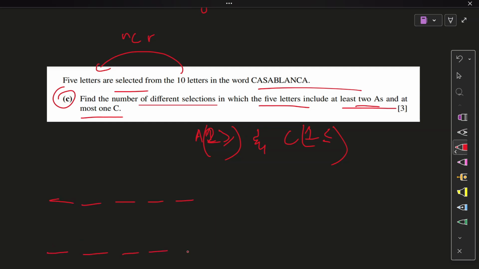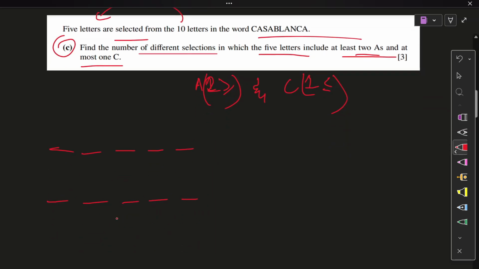1, 2, 3, 4, 5. Moving on. 1, 2, 3, 4, 5.